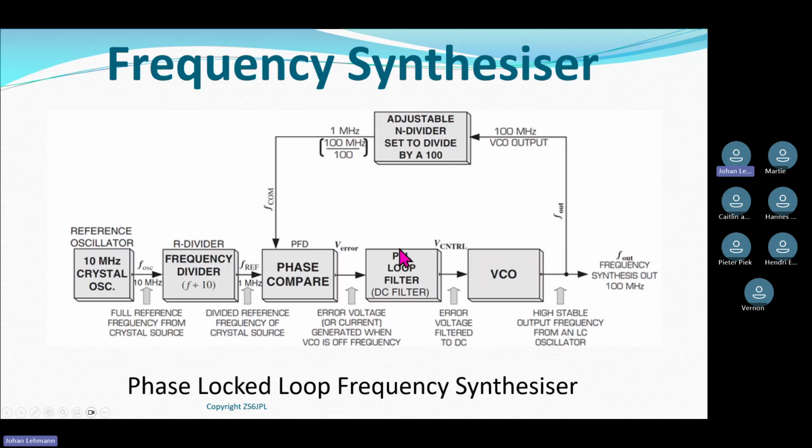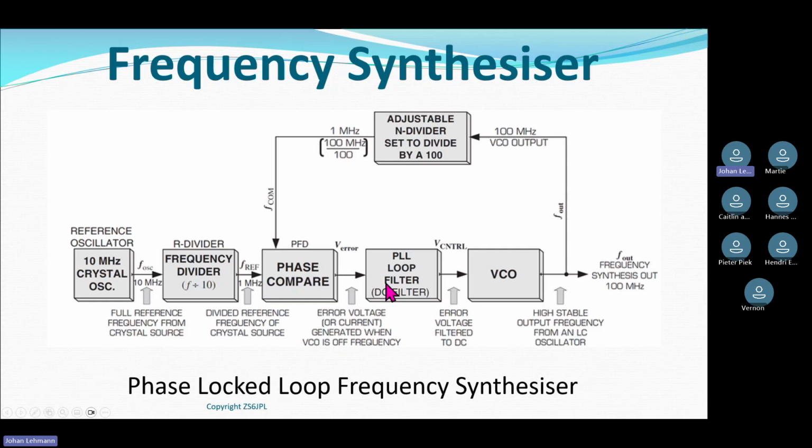Okay, we've got an error voltage coming out of it. I'll show you some graphs after this, but this error voltage coming out of the phase comparator is pretty dirty. It typically looks like a square wave, which is not what we want. So again, I'll put it through a filter. You can see here, phase lock loop filter.